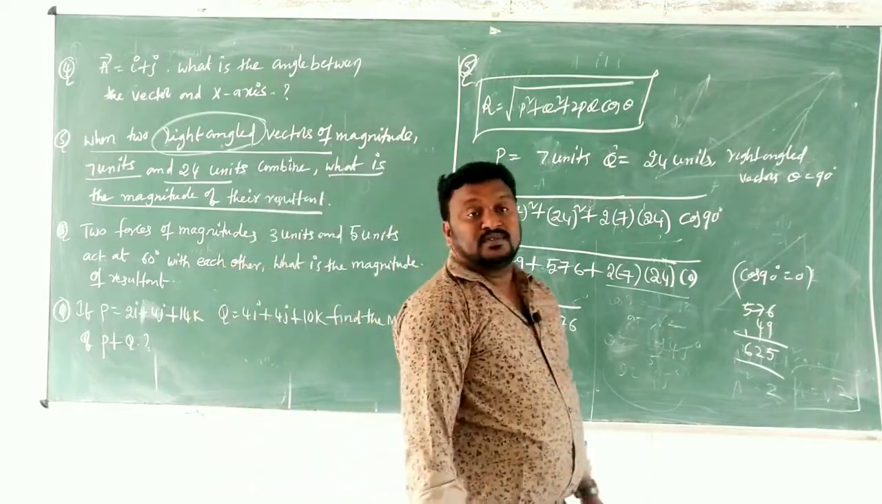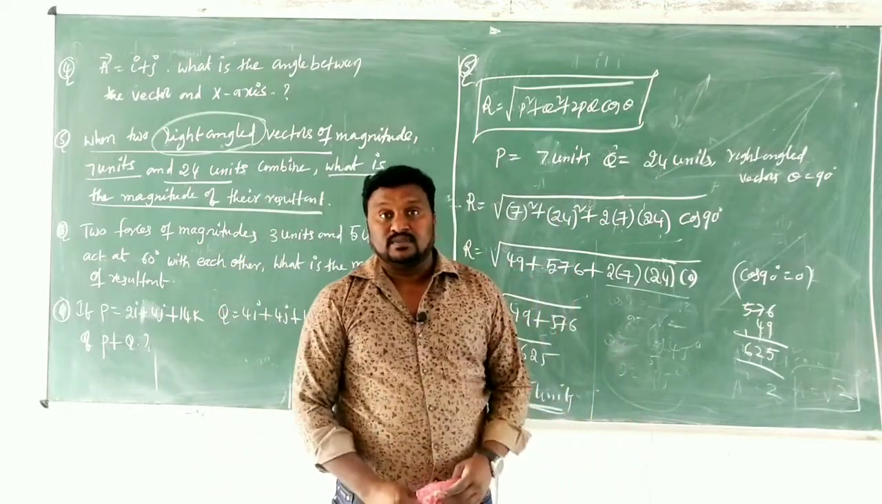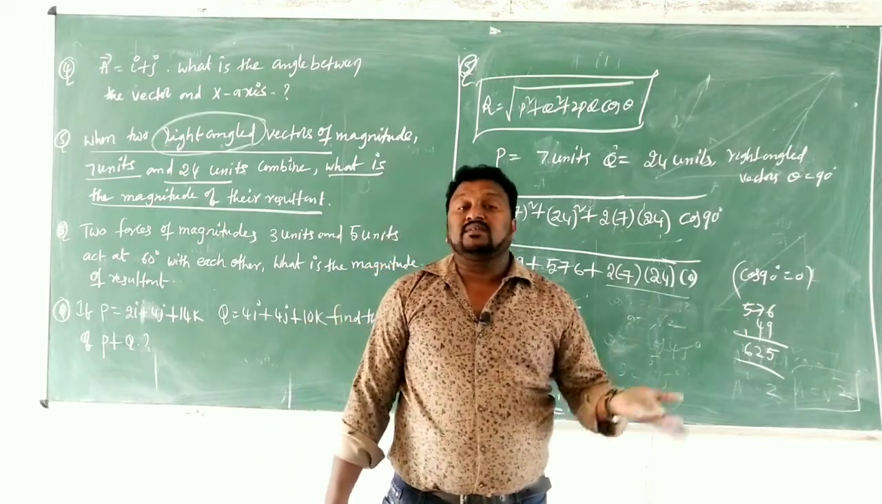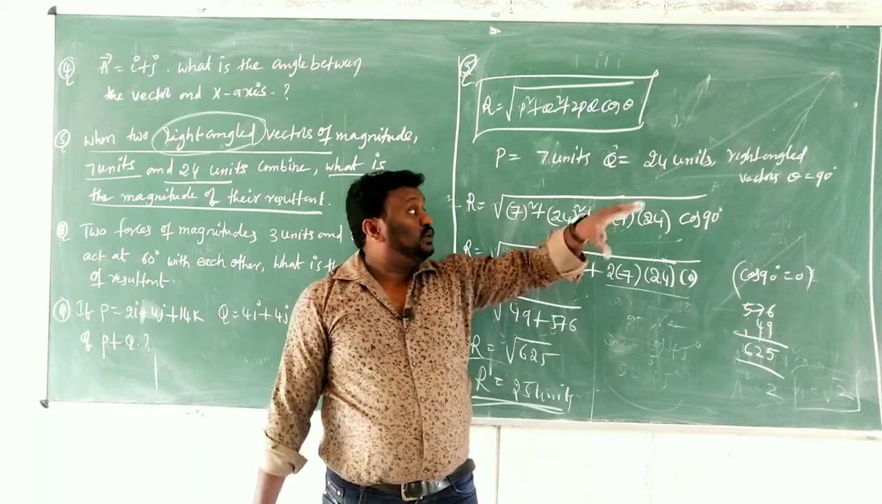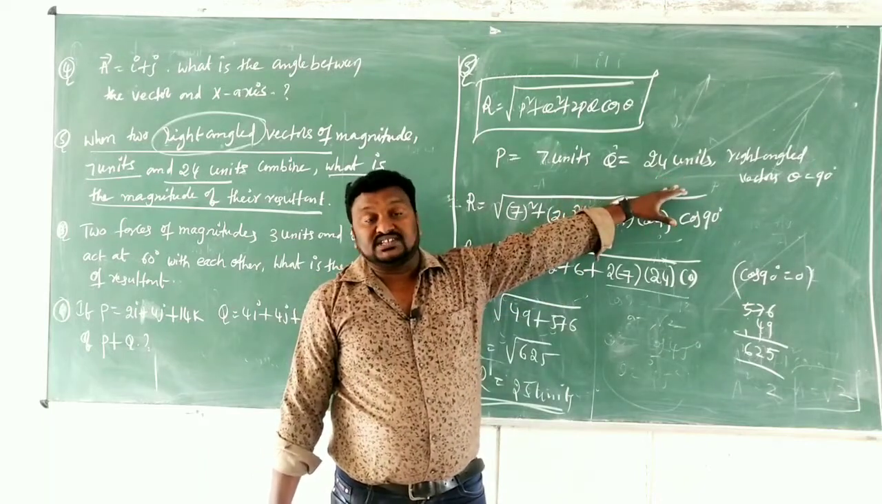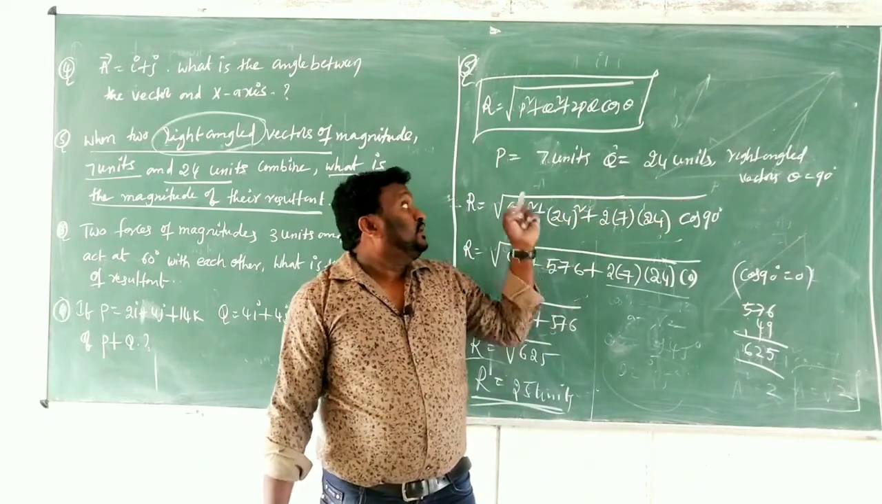Very simple. In this way we will get the answer. First we have to observe what are the given values. First you have to get a clear idea about the angle. They gave right angle vectors, that's why the angle is 90.